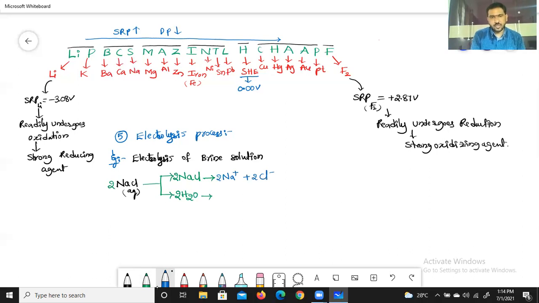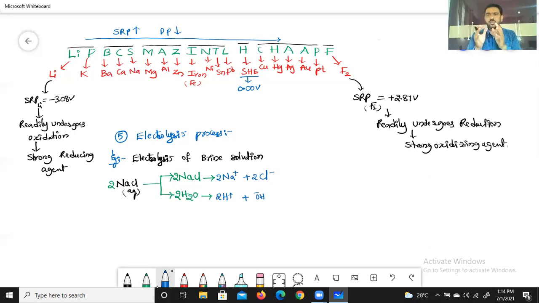Then H2O is also ionized as H+ and OH-. The second step of electrolysis is oxidation at the anode by anions. In the ionization step, anions and cations are formed.